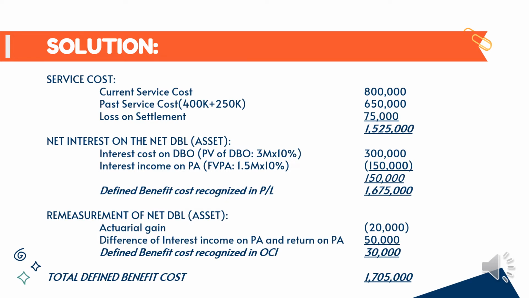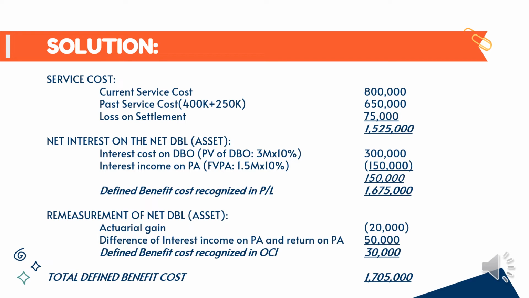Next naman tayo, yung interest on the net defined benefit liability or asset. Yung interest cost on defined benefit obligation, para makuha mo siya, yung present value ng defined benefit obligation ay 3 million. Imumultiply mo siya sa discount rate, which is 300,000. Para naman dun sa interest income ng plan asset, yung fair value ng plan asset ay 1.5 million, at imumultiply mo rin siya sa discount rate na 10%.